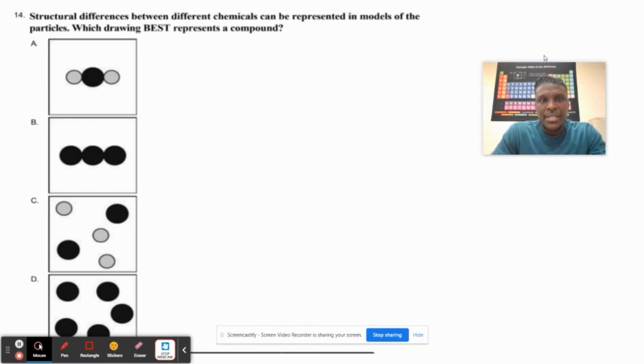Question number 2. Structural differences between different chemicals can be represented in models of the particle. Which drawing best represents a compound? Remember what we said a compound is? A compound is two different elements combining chemically. So what would be the answer? The answer would be A.